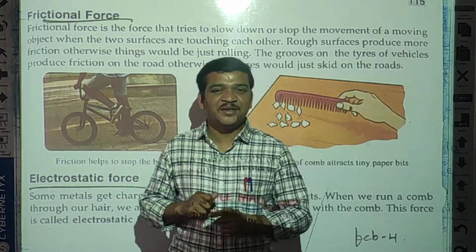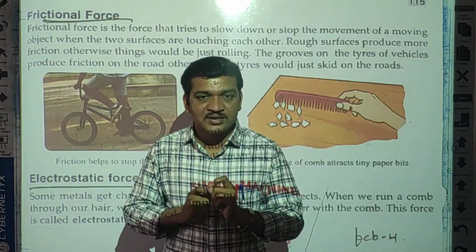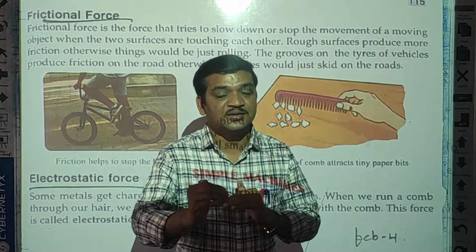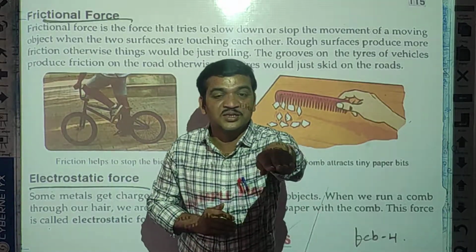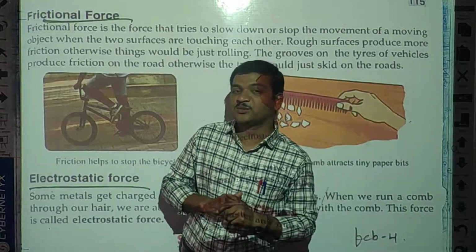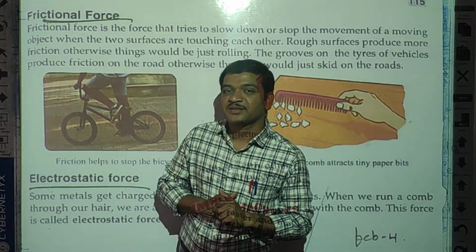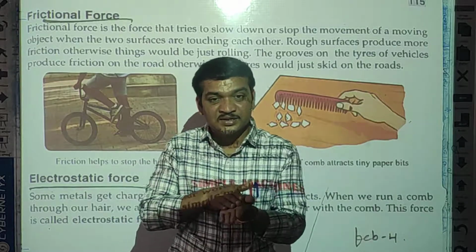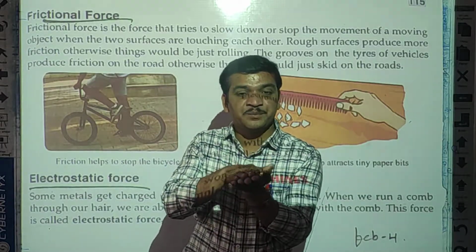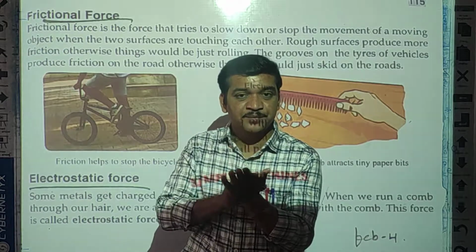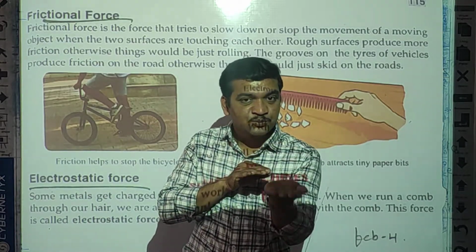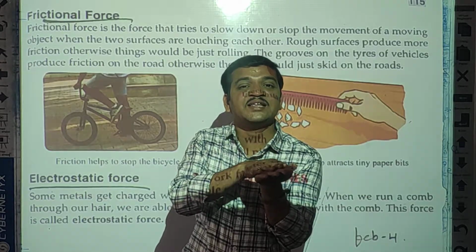Yes, obviously we can walk quickly on the rough surface compared to the smooth surface. Do you know the reason why, students? Yes, because a rough surface gives more friction, and a smooth surface has less friction.